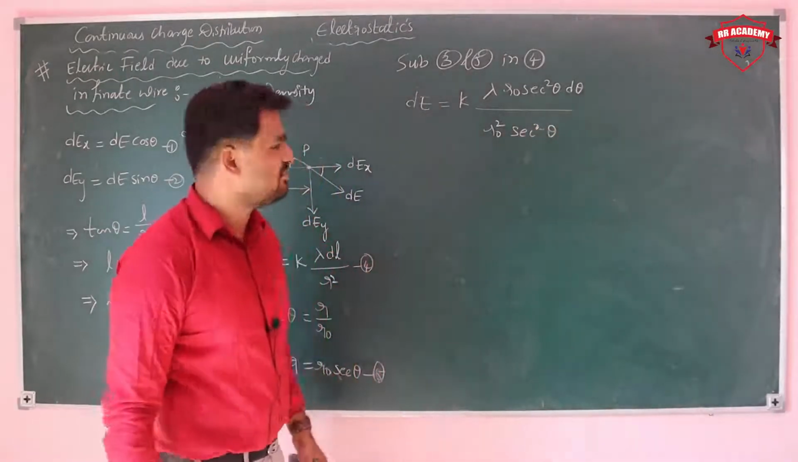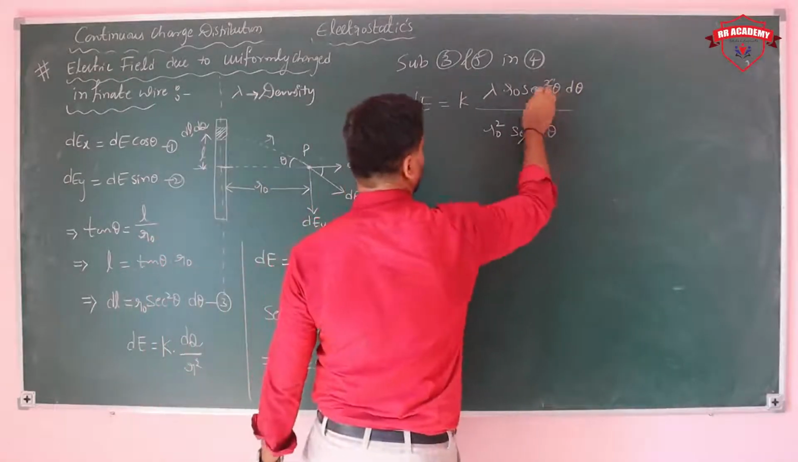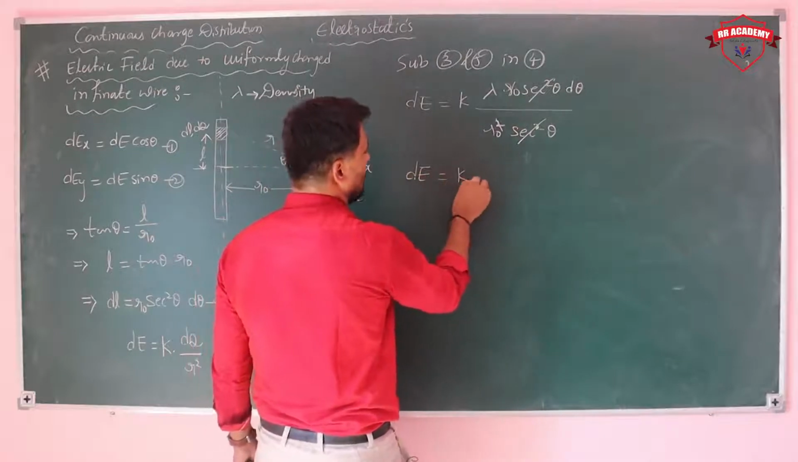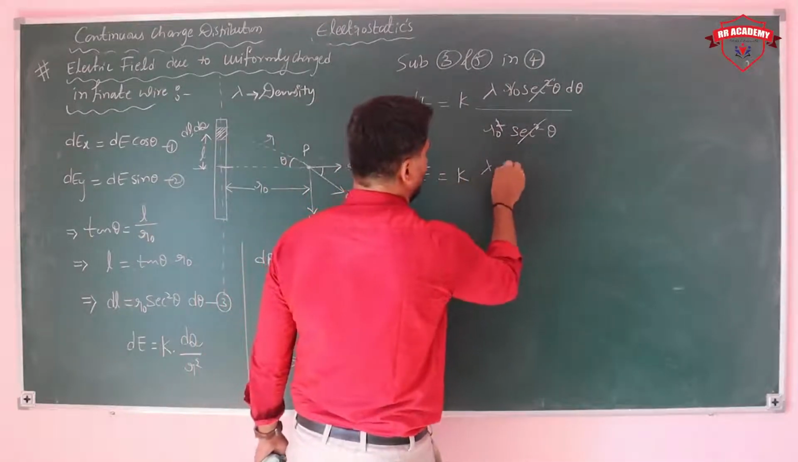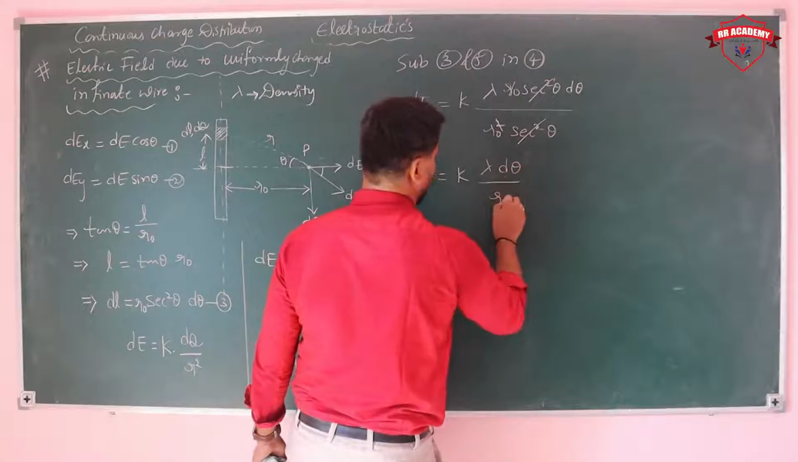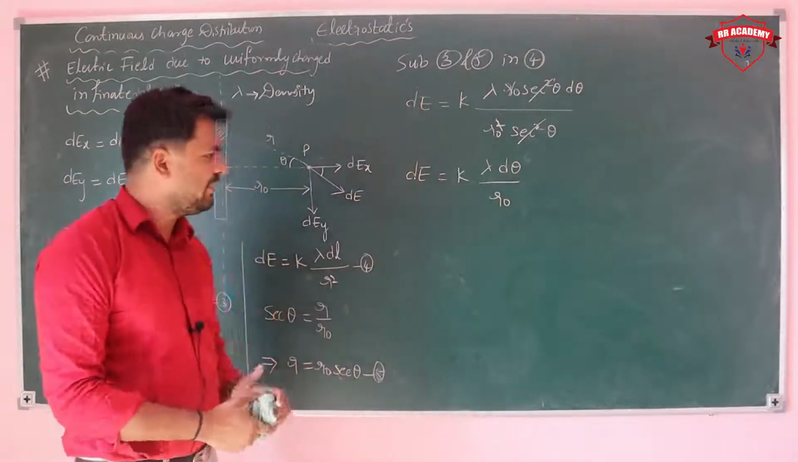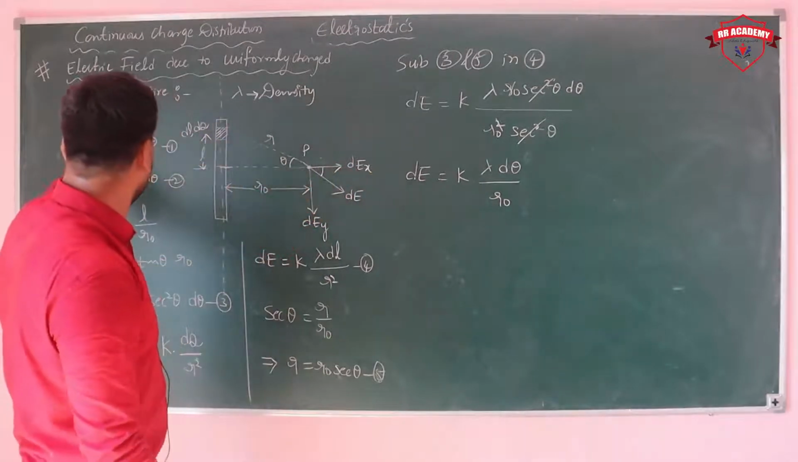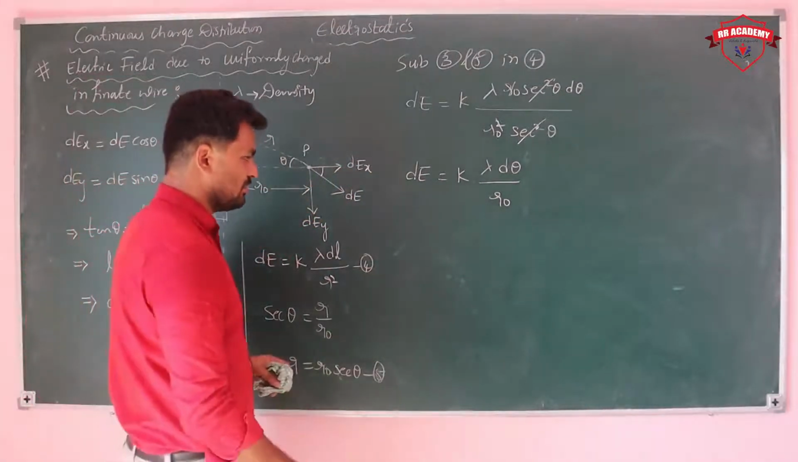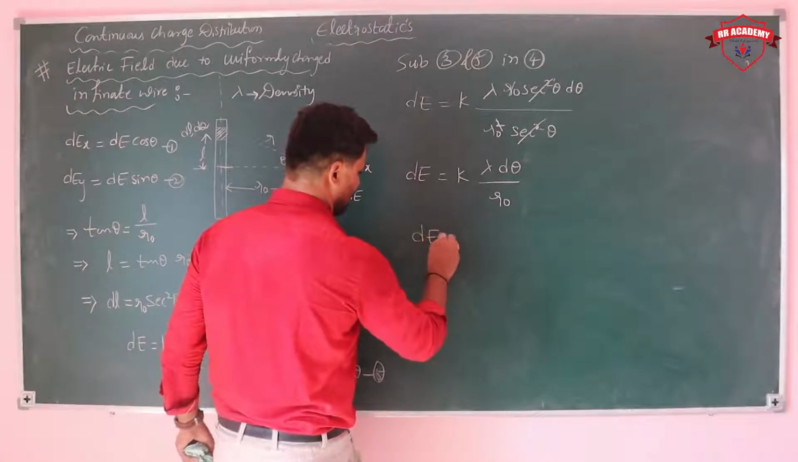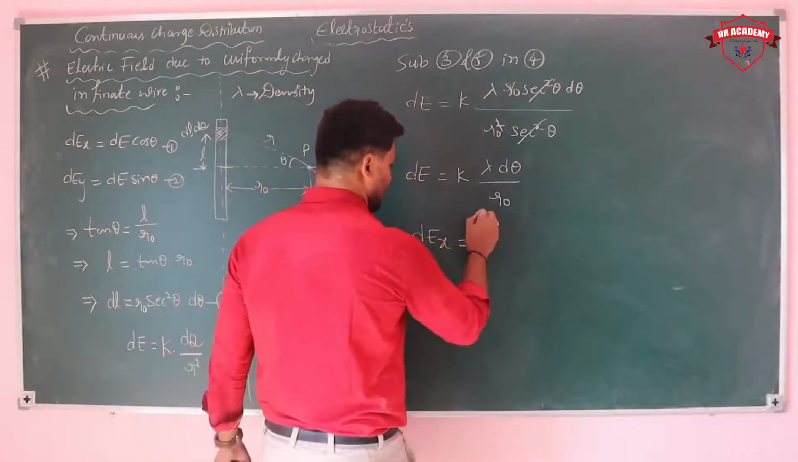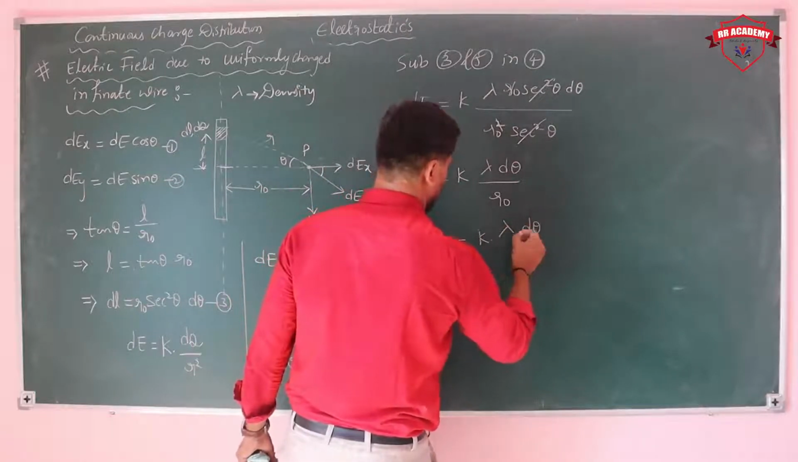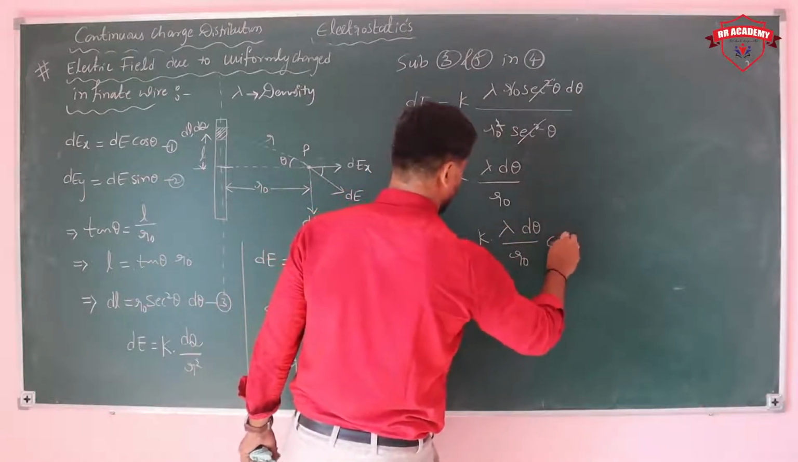Is there any cancellation? See here, secant square theta cancels, and one R naught cancels. Then finally dE is equal to K into lambda d theta by R naught. That is the value of dE. Just put the value of dE in this expression. So dEx is equal to K into lambda d theta by R naught cos theta.